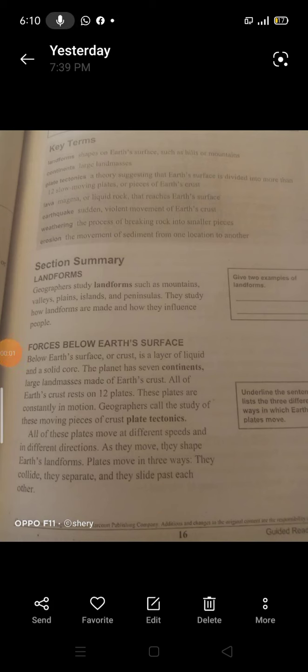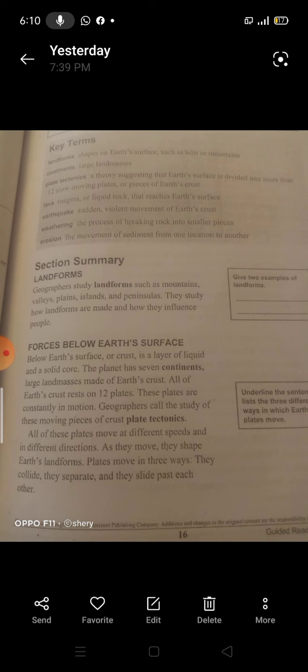Hello guys, in this audio I'm going to explain lesson 1, quarter 3. Our lesson today is chapter 2, section 3, the land. So open your workbooks to page 16 and concentrate together, please, okay?